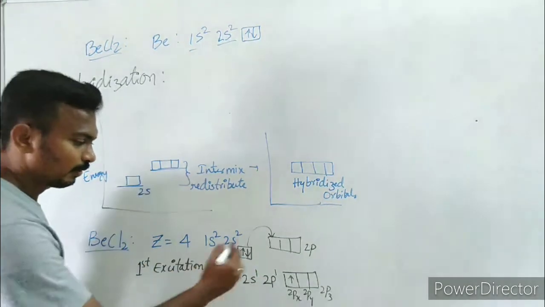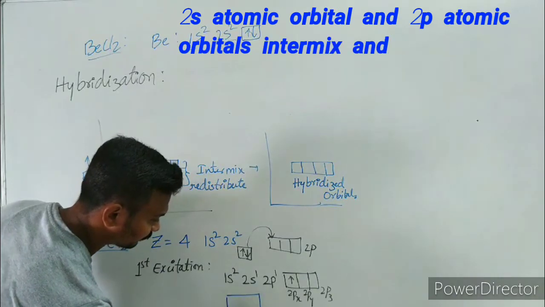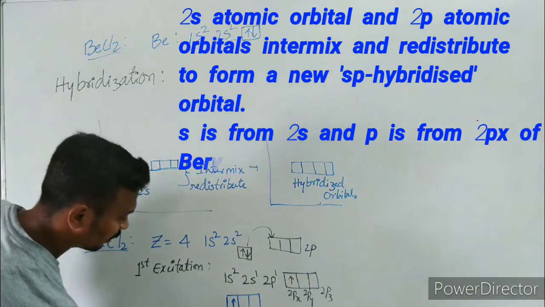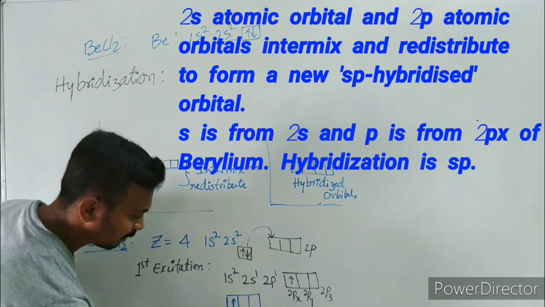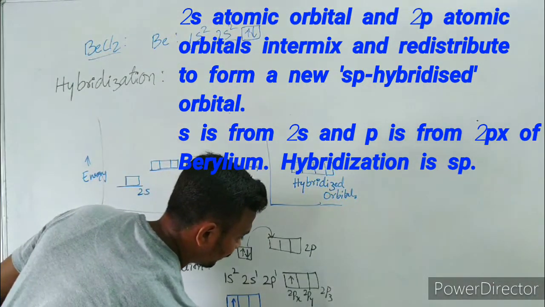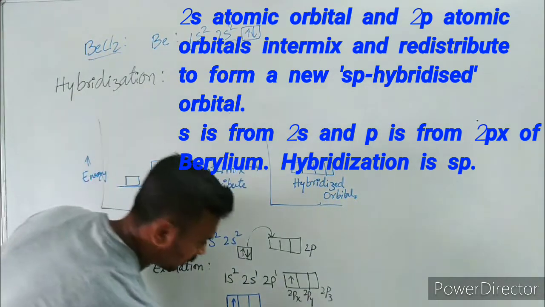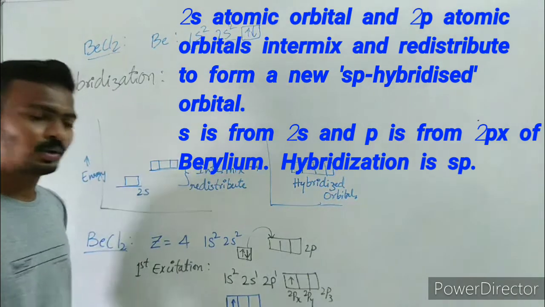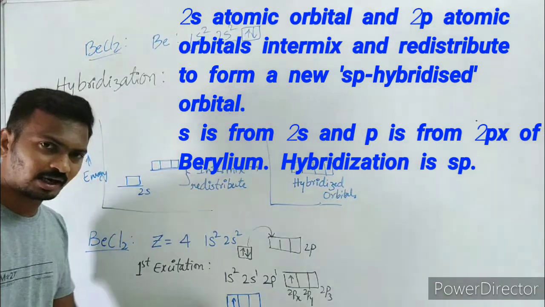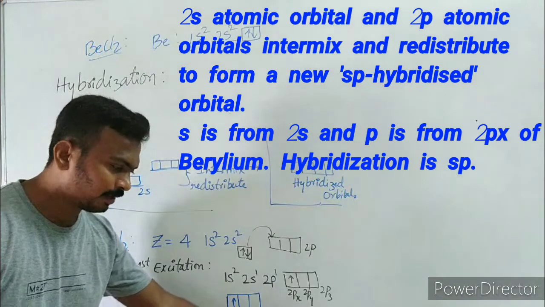So by this, two atomic orbitals will be formed with one unpaired electron each. This is 2s and 2p. These two are going to intermix and form two equal energy orbitals. Here there is a difference in the energy, right? This is a low energy orbital and this is a high energy orbital. So they are going to intermix and redistribute to form equal energy orbitals.